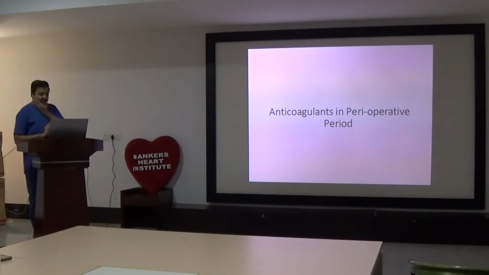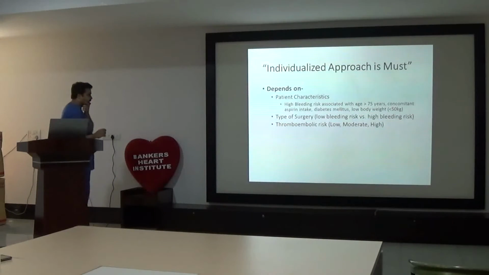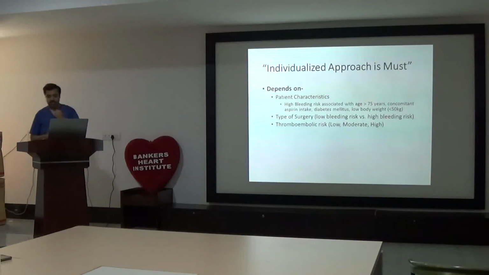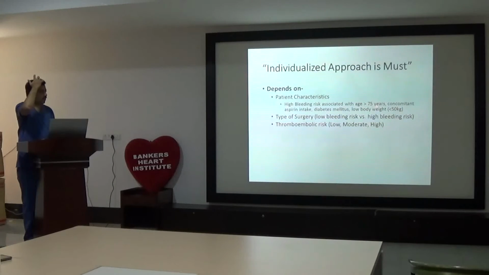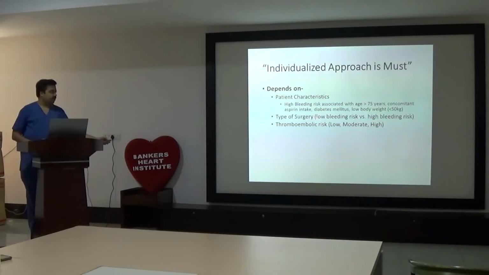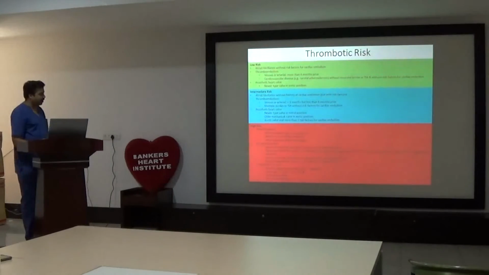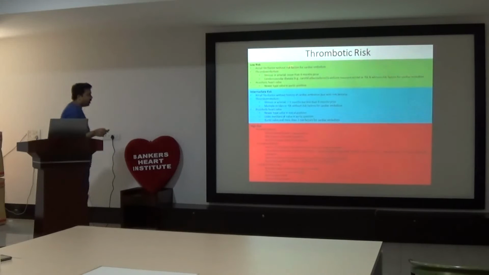Then, anticoagulants. This is not very widely discussed in guidelines, but it also depends on patient characteristics. High-grade bleeding risk is more or less the same: age more than 75 years, concomitant use of aspirin makes it a high risk group, and diabetes mellitus and low body weight are patient characteristics with high risk of bleeding. Type of surgery we have already discussed, and thrombotic risk we will discuss now: low, moderate or high risk. We are interested in low risk and high risk only, the rest are intermediate.